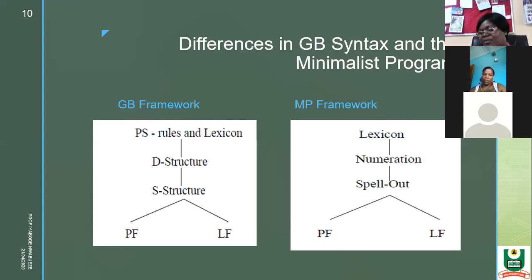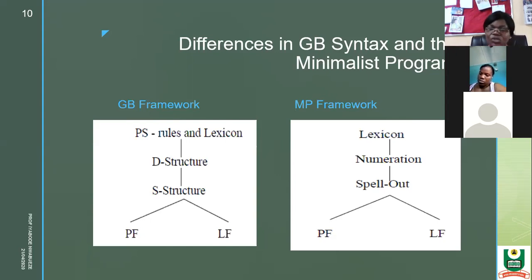What comes out is the structure you want or what you think should be, but it may not necessarily be what the other one will call the surface structure, which can branch out. But the logical form as the meaning base is still applying. We are going to see some funny operations there, where there is the possibility of the spell out actually occurring before even the phonetic form can be realized. So we are going to see that.